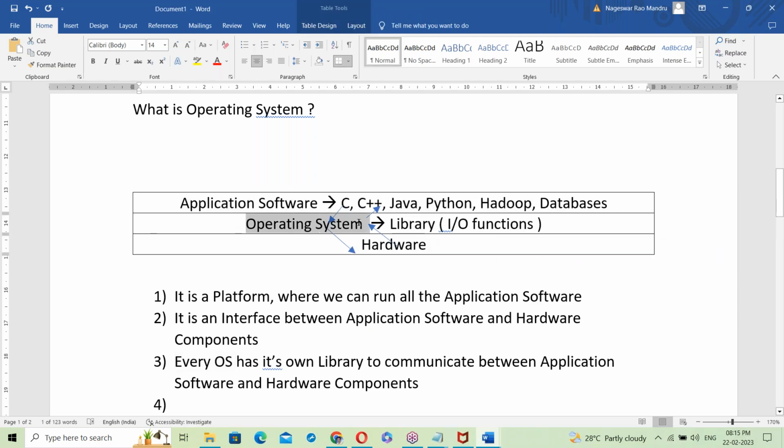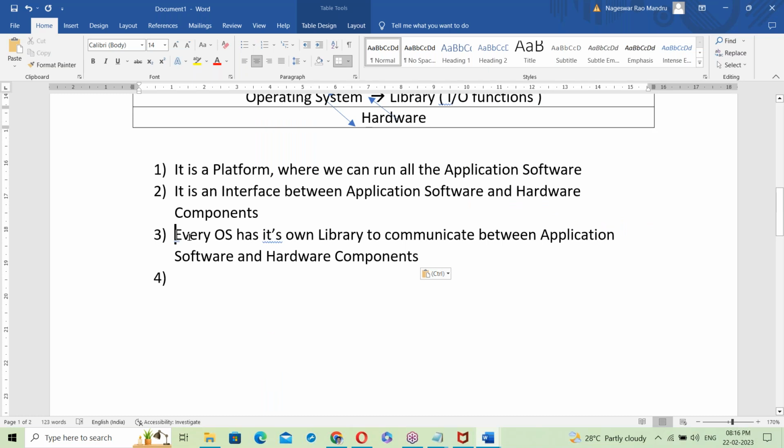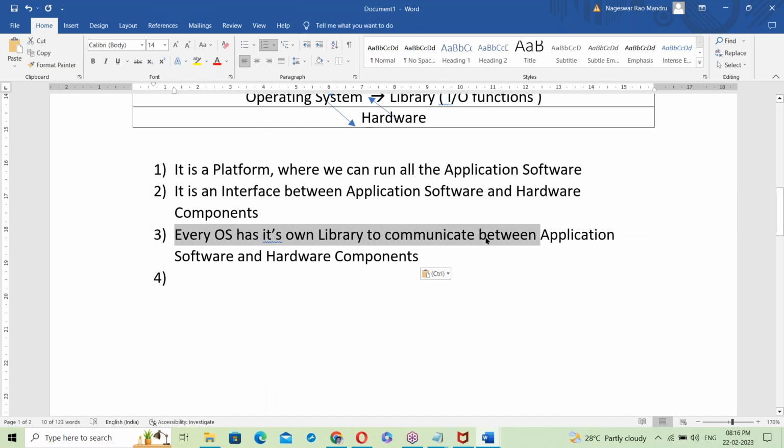That means the OS internally uses libraries to communicate between application software and hardware components.